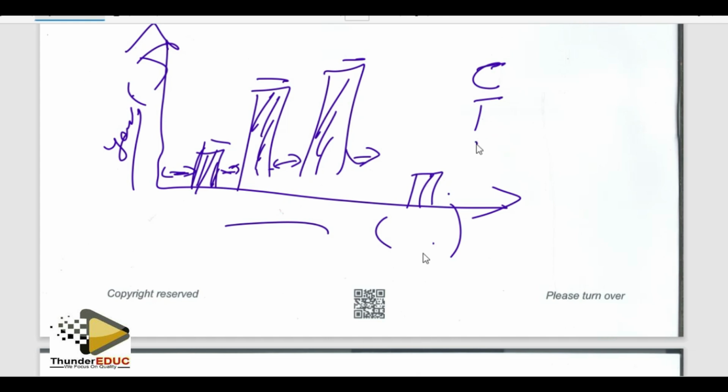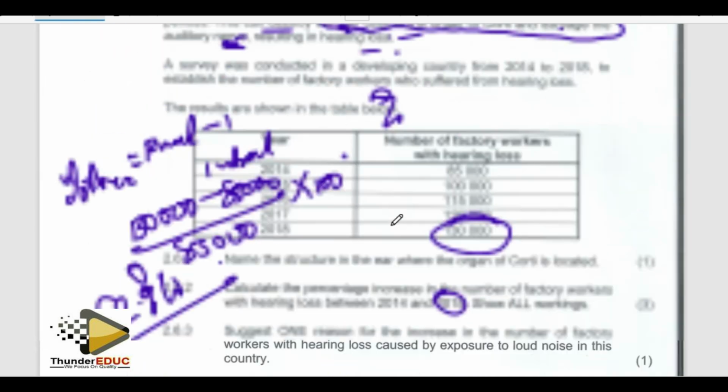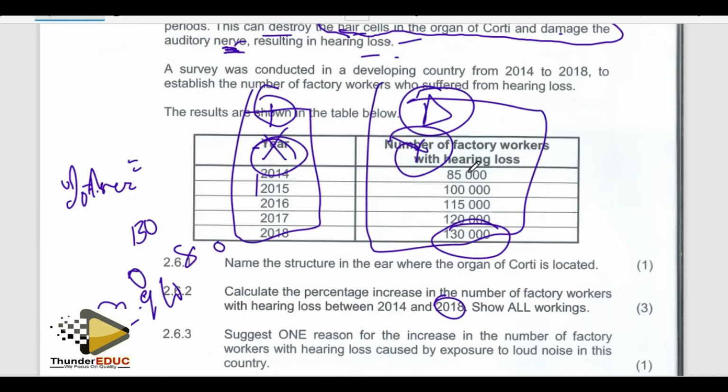We mark the plotting, we mark the axis, x and y, and then also mark the scale. Make sure that if you start 0, 2, 4... in this case, it can't start from 0. Why? Because it's not that big.